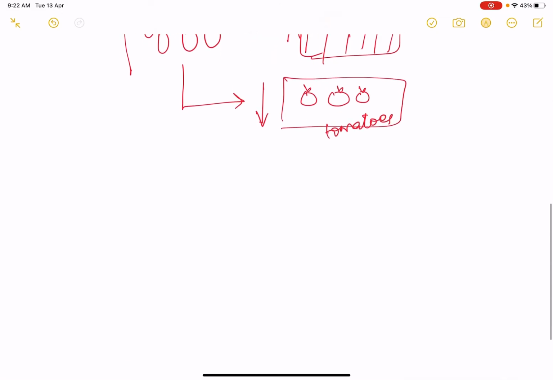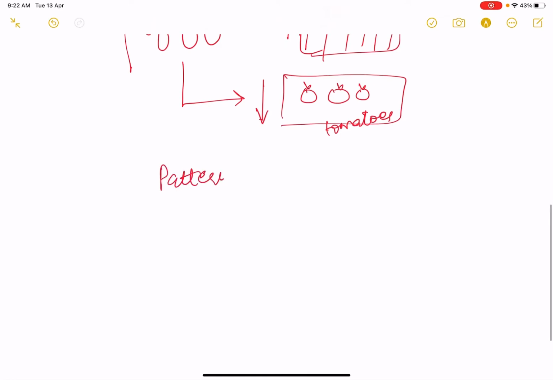Now, these associations can help in identifying what could be the pattern which customers are following.